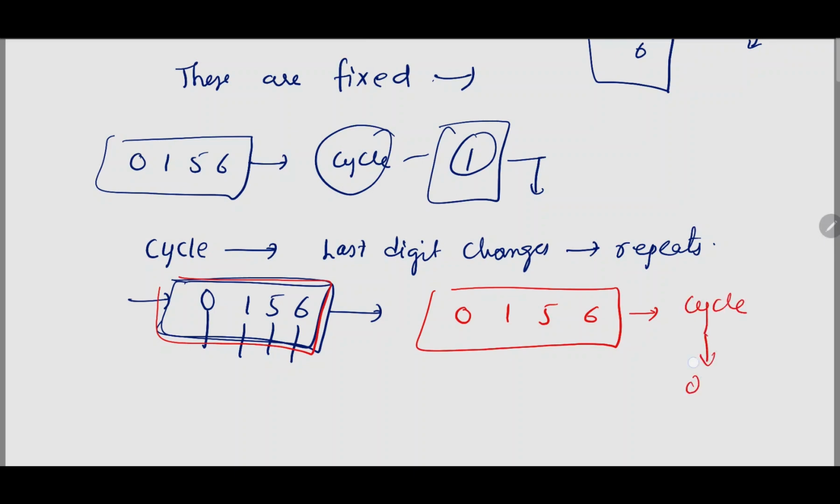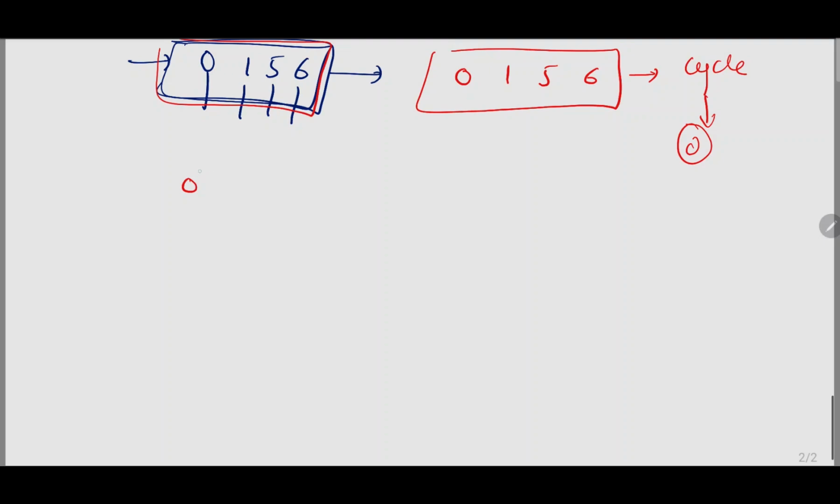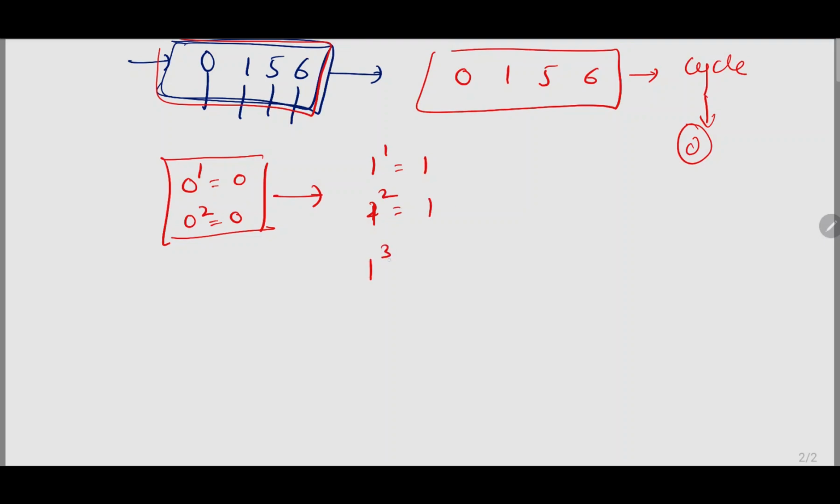Let us see for example, 0 to the power of 1 is equal to 0. 0 to the power of 2 is equal to 0. So it is 0 only. And in the same case, 1 to the power of 1 is equal to 1, 1 to the power of 2 is equal to 1, 1 to the power of 3 is equal to 1, 1 to the power of 4 is equal to 1. I hope you are getting the clarity.